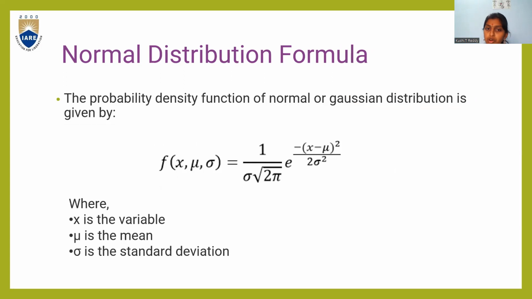I am going to repeat this formula once again. f of x comma mu comma sigma is equal to 1 by sigma into root 2 pi into e power minus of x minus mu whole square by 2 sigma square. So here x is the variable, mu is the mean, and sigma is the standard deviation.